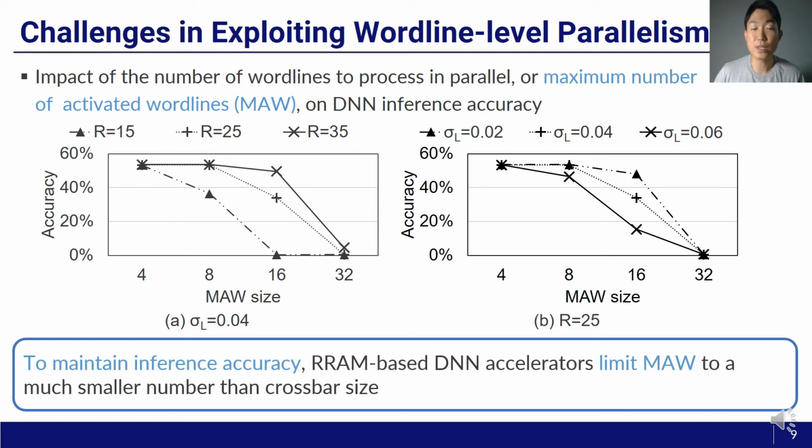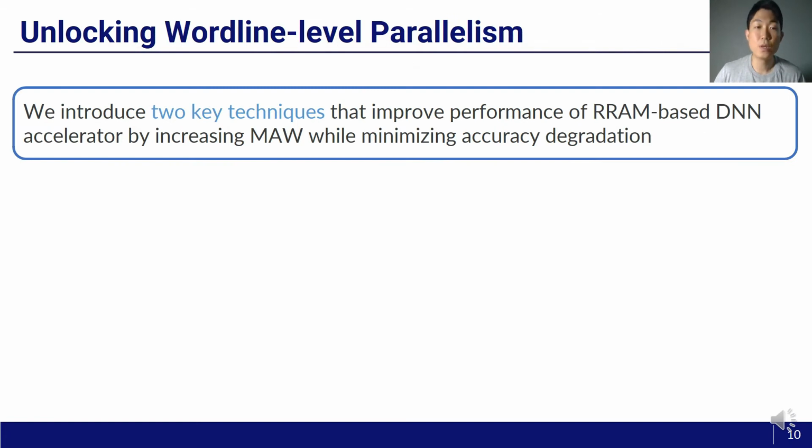Therefore, to maintain inference accuracy, RRAM-based DNN accelerators limit MAW to a much smaller number than crossbar size. For example, recent RRAM prototype chips only activate 8 or 16 word lines at most among a few hundred word lines. In this way, the reliability issue limits the performance. Therefore, we propose 2 key techniques that improve performance of RRAM-based DNN accelerators by increasing MAW while minimizing accuracy degradation.